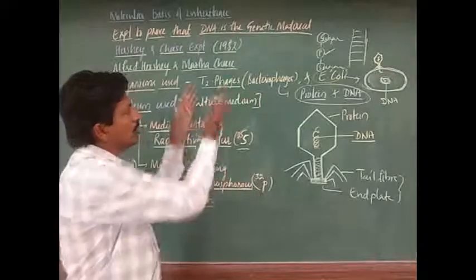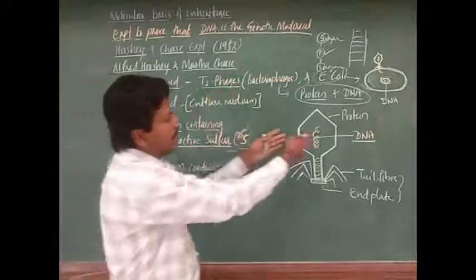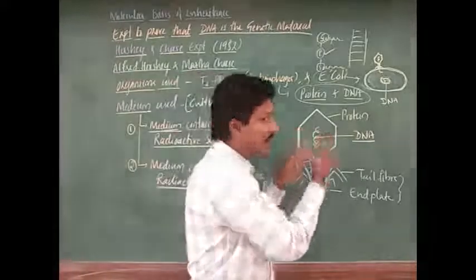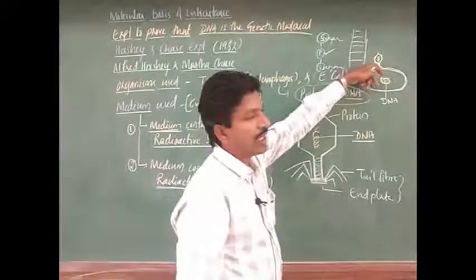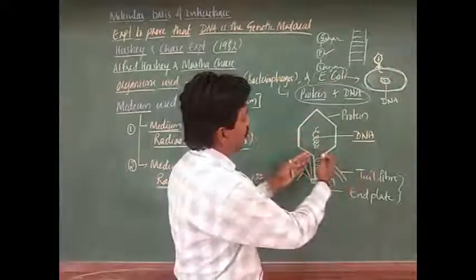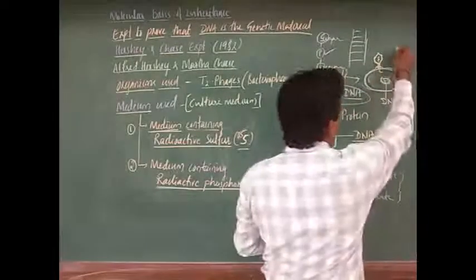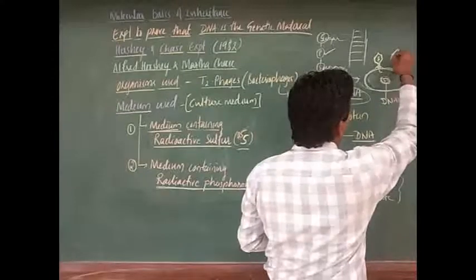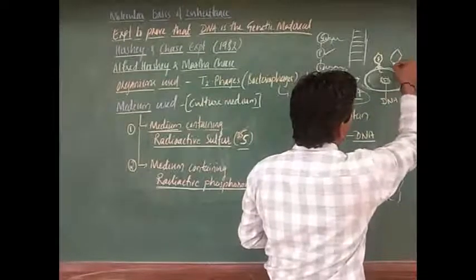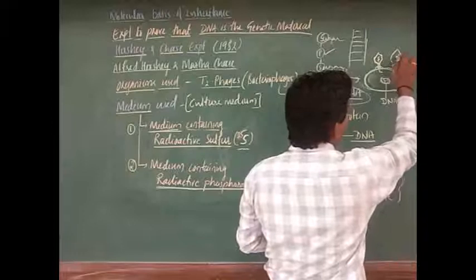Understood? So the T2 phages can inject their DNA into the host cell, while the protein coat remains outside. The protein coat remains here only. That is an empty capsule. So this becomes an empty capsule as it remains empty.